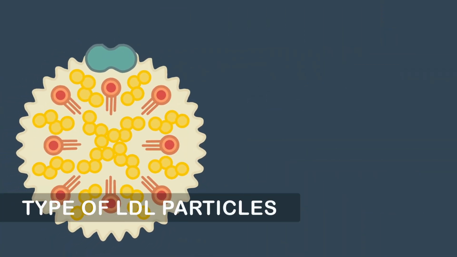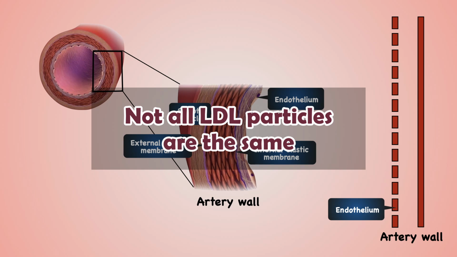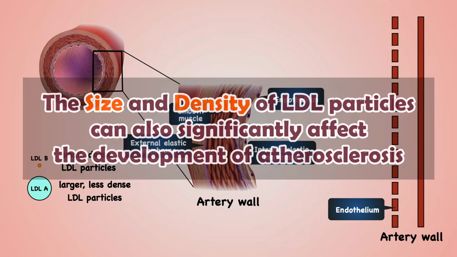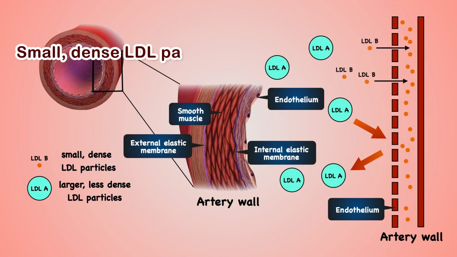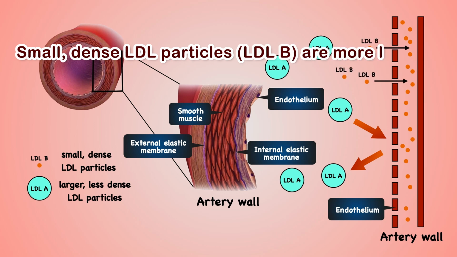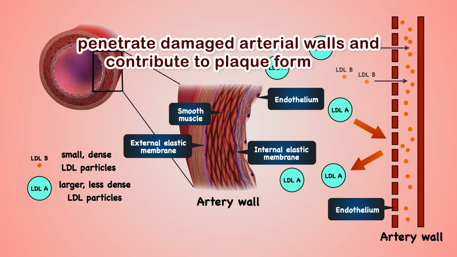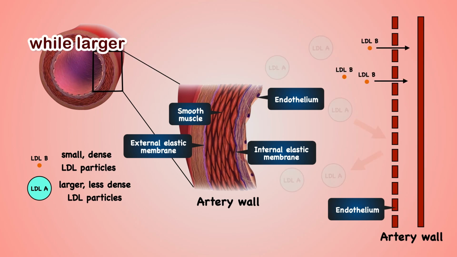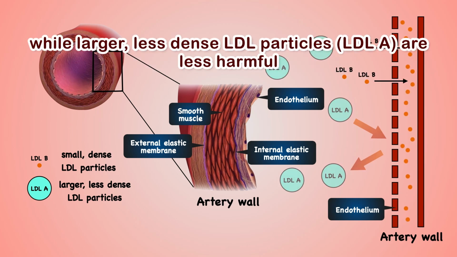Number 2. Type of LDL particles. Not all LDL particles are the same. The size and density of LDL particles can also significantly affect the development of atherosclerosis. Small, dense LDL particles, LDLB, are more likely to penetrate damaged arterial walls and contribute to plaque formation, while larger, less dense LDL particles, LDLA, are less harmful.